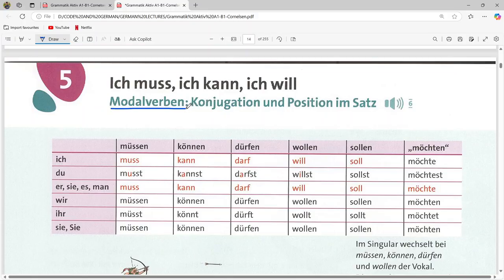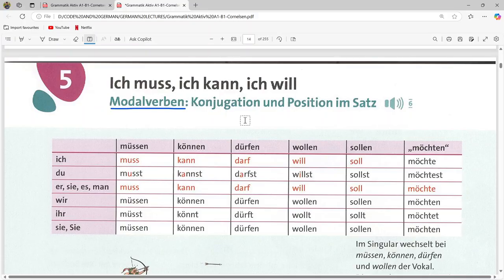Modalverben. Okay, so it is about the modal verbs, the conjugation, and the position in the sentence. So Konjugation und Position im Satz. Okay, so this chapter is mostly about the modal verbs and what the modal verbs do.